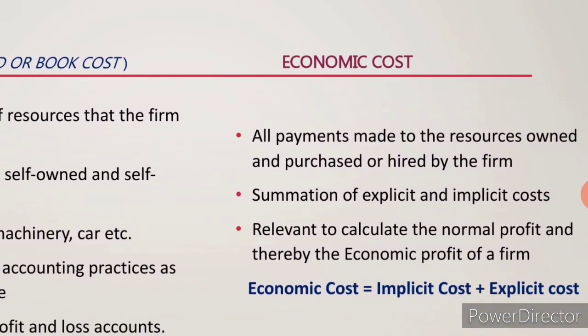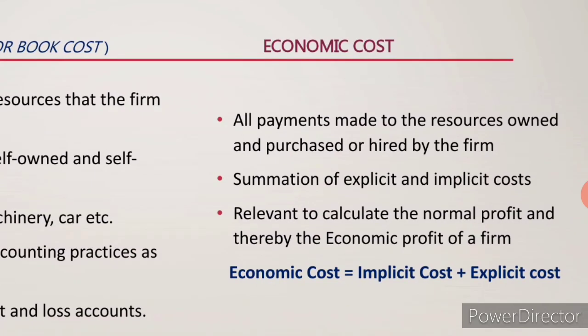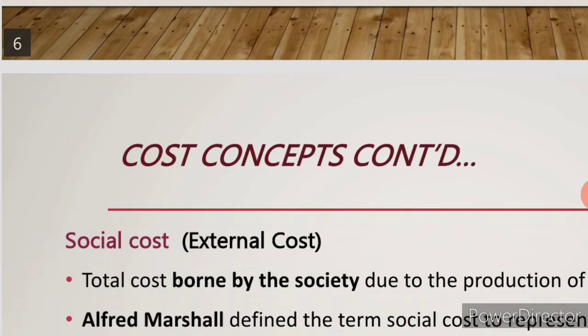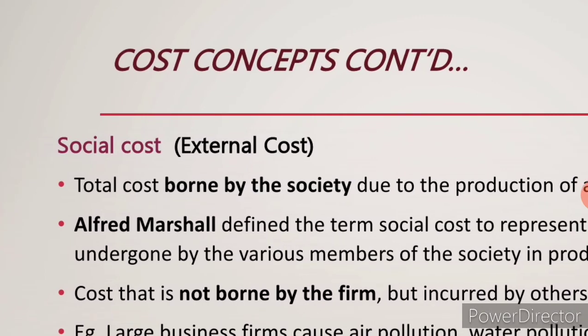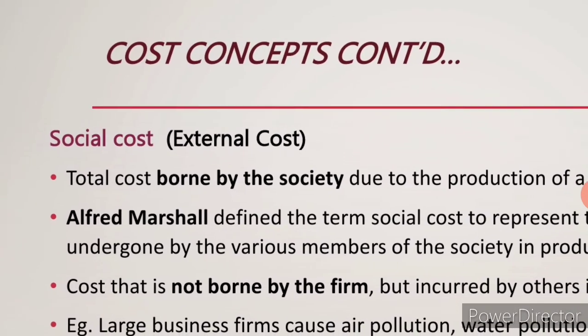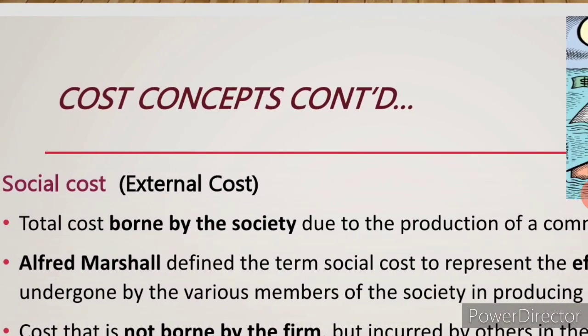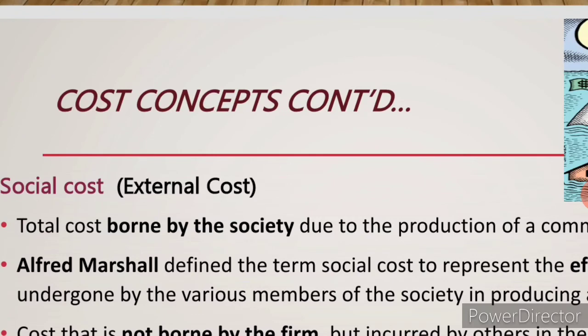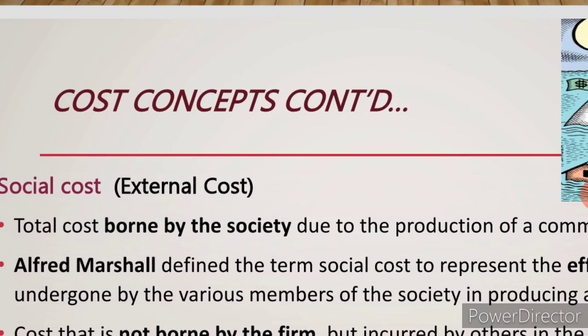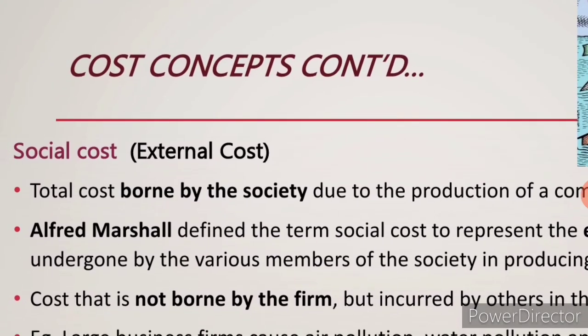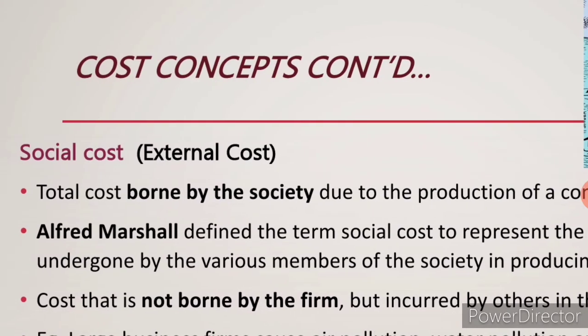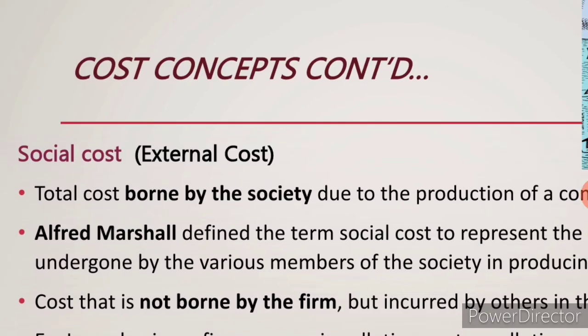Economic cost means both explicit as well as implicit cost. Next one, social cost. Social cost means total cost borne by the society due to the production of a commodity. A producer who spoils the environment, like air polluted, water polluted, land polluted, for that expense which has been incurred, that amount also should be included and borne by the producer. This is called social cost.